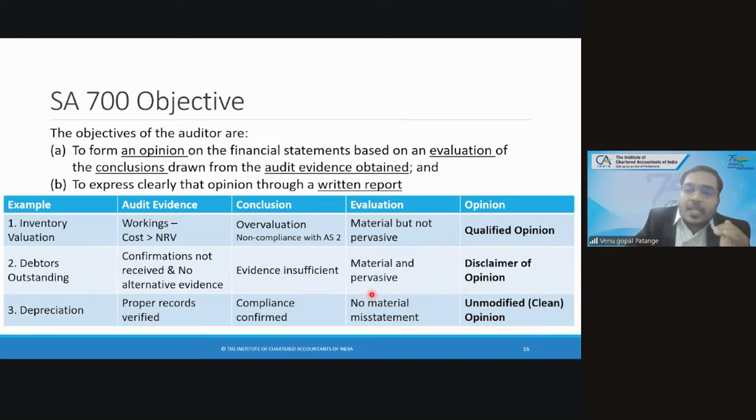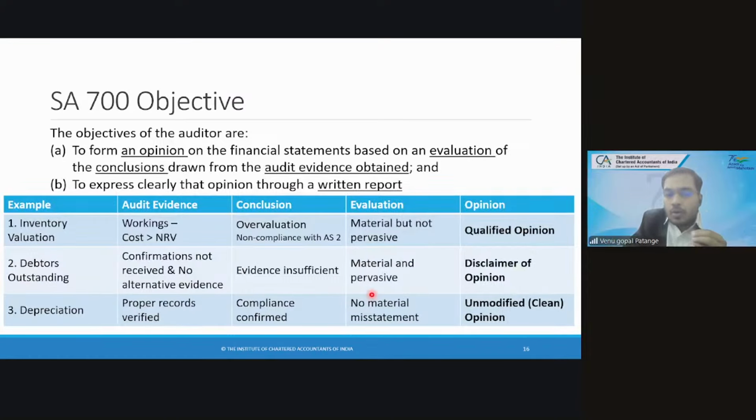Let us take debtors outstanding. In case of debtors outstanding, confirmations were not received and there is no alternative evidence also, hypothetically. Now the audit evidence itself is insufficient. And these debtors are forming part of major amount in total assets of the balance sheet. So it is material as well as pervasive. Then you give disclaimer of opinion. Depreciation, you check the computation, it is fine. So you give unmodified or clean report.